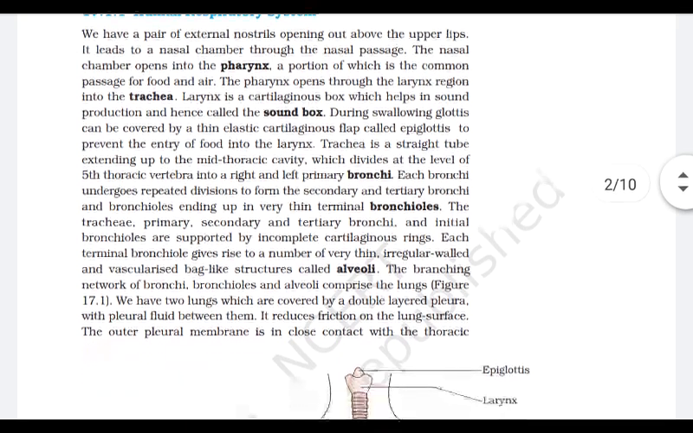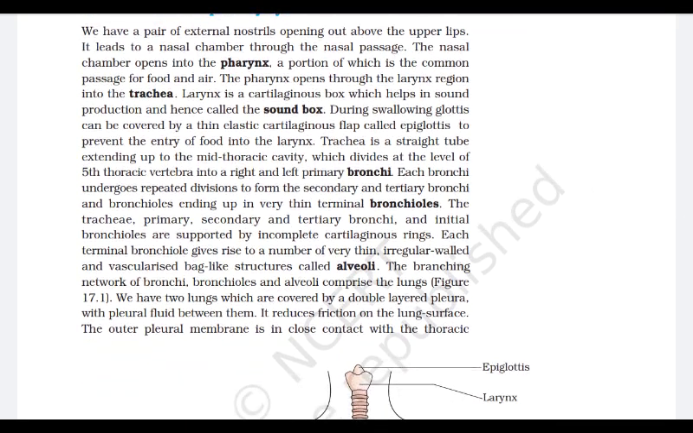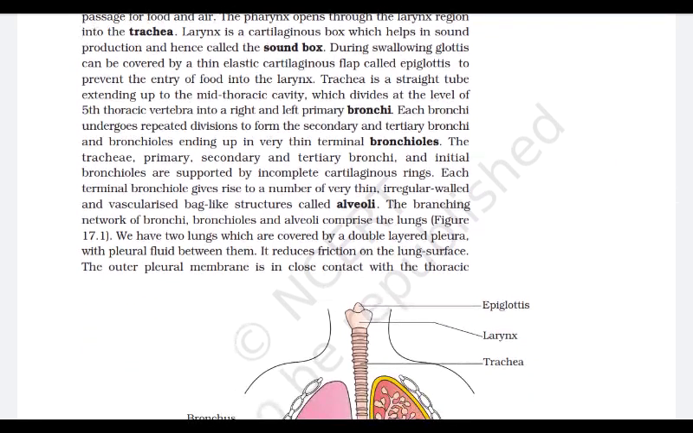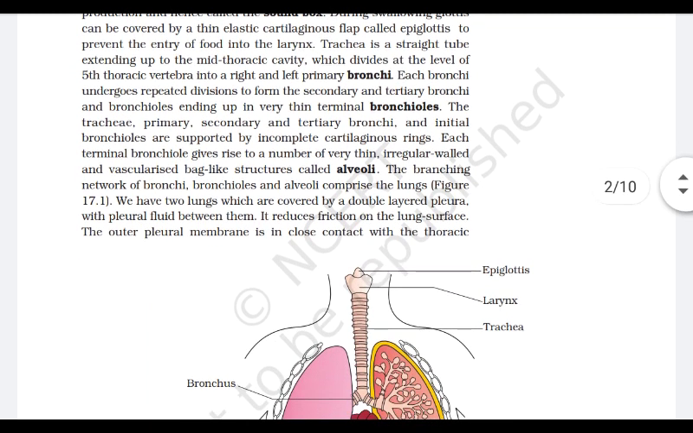After the larynx, there is the trachea, which is the windpipe. The trachea is a straight tube extending up to the mid thoracic cavity and branches into the right and left primary bronchi. These bronchi then extend into very thin terminal bronchioles. At the end, there is a vascularized bag-like structure known as the alveoli. The alveoli are the main site where the exchange of gases takes place.